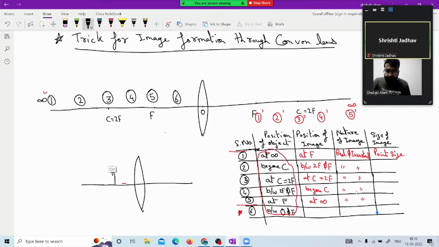The object is placed between O and F. Now let us see the concept. As per the concept, we will get to know the things. A ray parallel to the principal axis always cuts through the focus. This is the ray going on. Again, another ray.